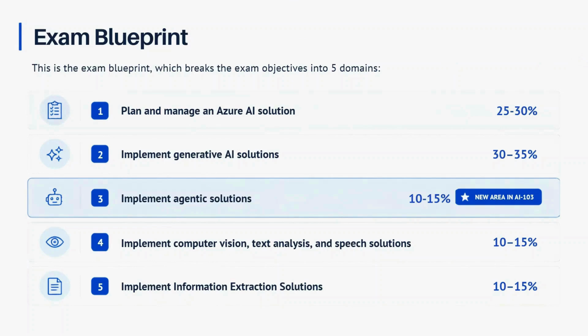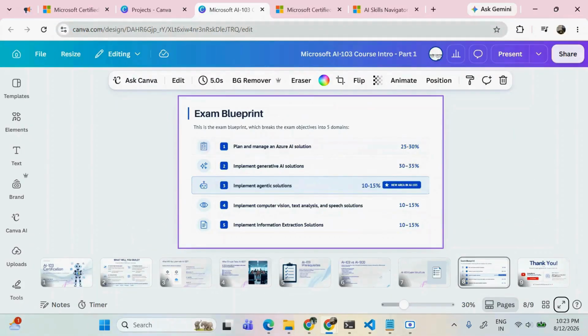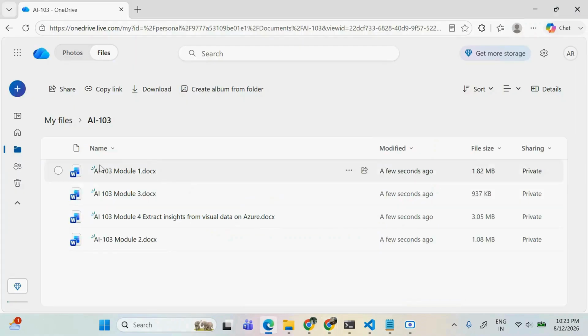Also, one more thing: if you are planning to create your own notes while preparing for the AI-103, I have already created detailed PDF notes for each module. Let me show you directly. I have PDFs for all these modules, four PDFs covering all the topics for the AI-103. These notes are prepared by me in a very simple and easy to understand format. For each module, I have included simple explanations of the topics, concepts, screenshots, and practice questions and answers.